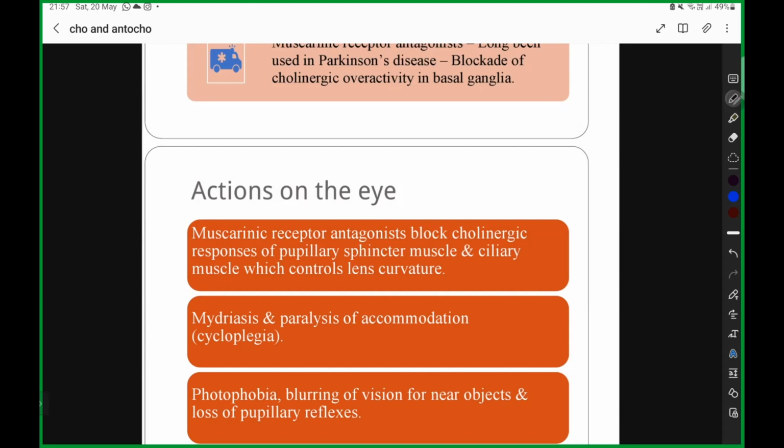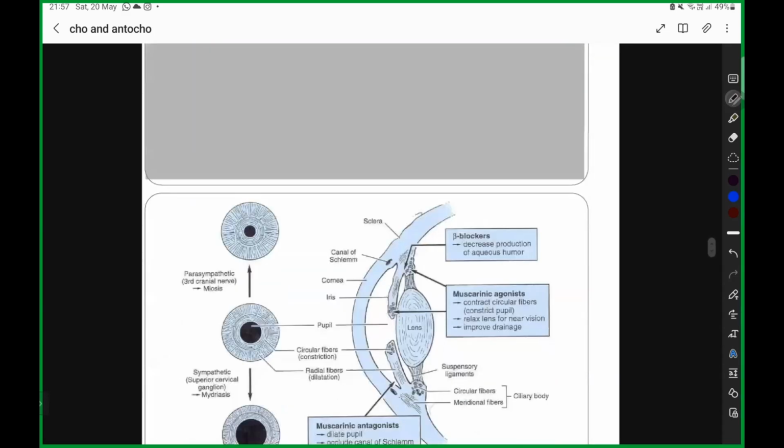Next we are going to see photophobia. There will be a blurring of vision. Why will there be blurring of vision for near objects? Because of the paralysis of accommodation. We call it cycloplegia. Next, photophobia, blurring of vision and loss of pupillary reflexes. You will be having a loss of pupillary reflexes. Is it clear?